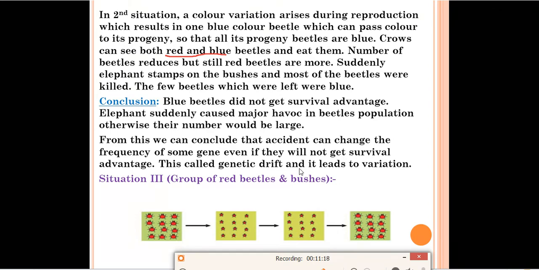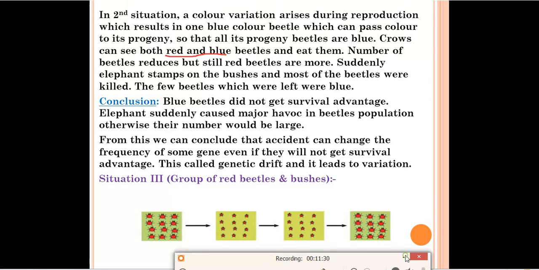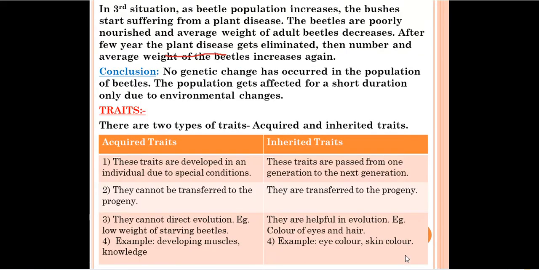And in the third situation, what happens? In the third situation, the group of red beetles and the bushes can be seen. No green or blue beetles can be seen. Only red beetles and the bushes can be seen in the third situation. Now we'll discuss the third situation. In the third situation, what happens?